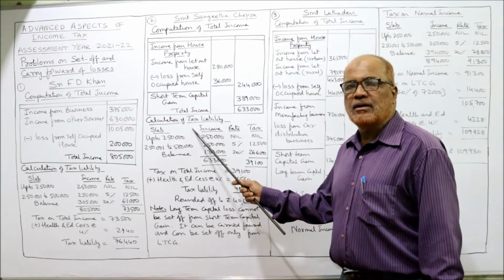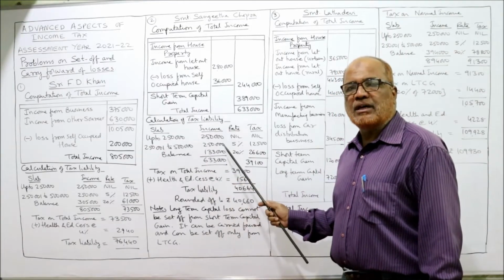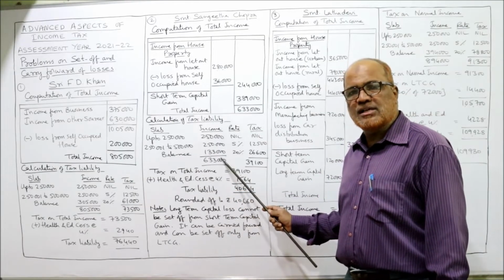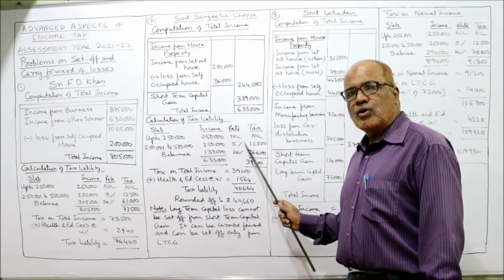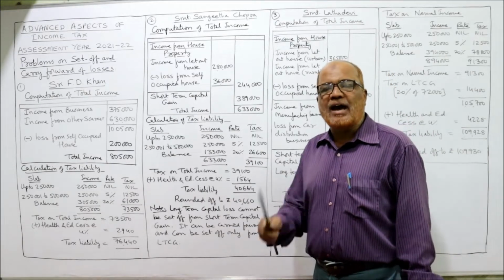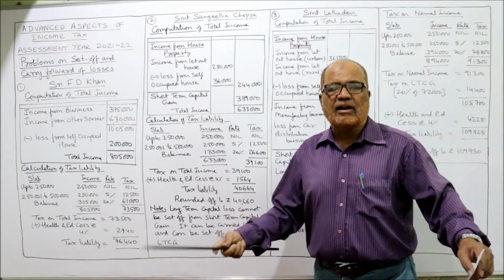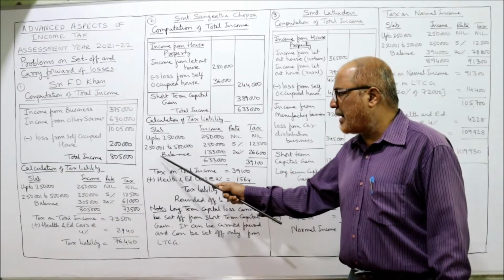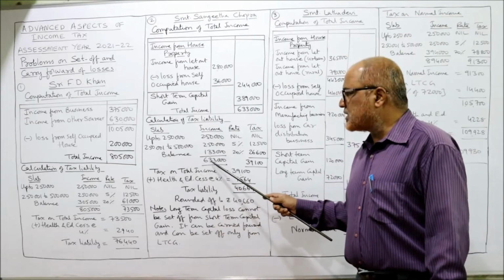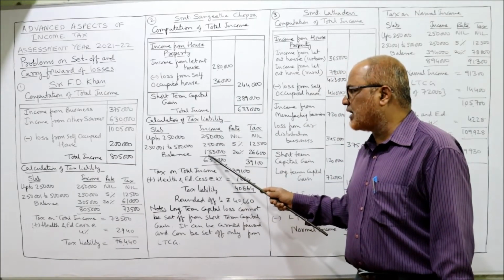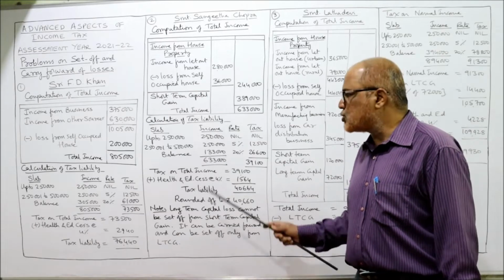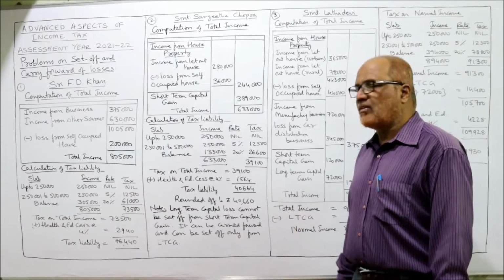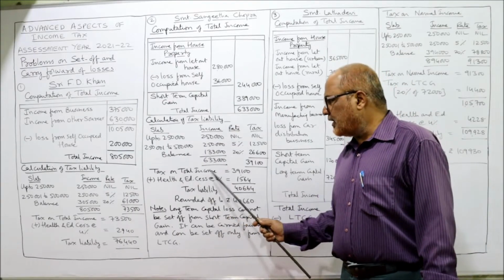Now computation of tax liability. First slab up to 2,50,000 nil. Second slab 2,50,001 to 5 lakh: 2,50,000 is the income, at 5%, 12,500. The third slab 5 lakh 1 to 10 lakh, but our income is not going up to 10 lakh. Our income is only 6,33,000, so I am taking the balancing figure. 6,33,000 minus 5 lakh gives 1,33,000 balance, on which 20% tax is 26,600. So tax liability is 39,100. So tax on total income is 39,100.